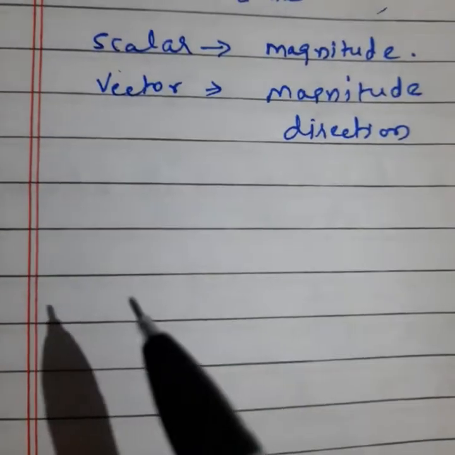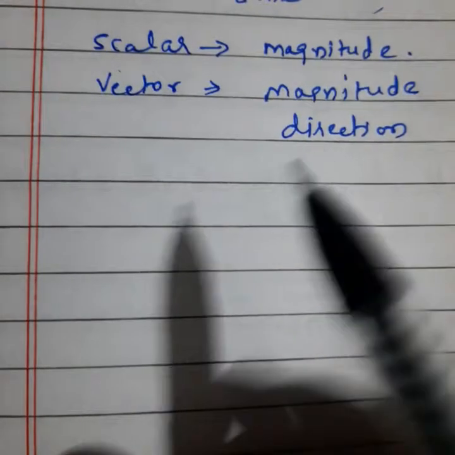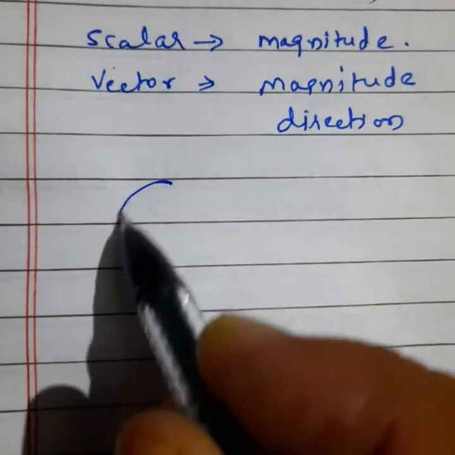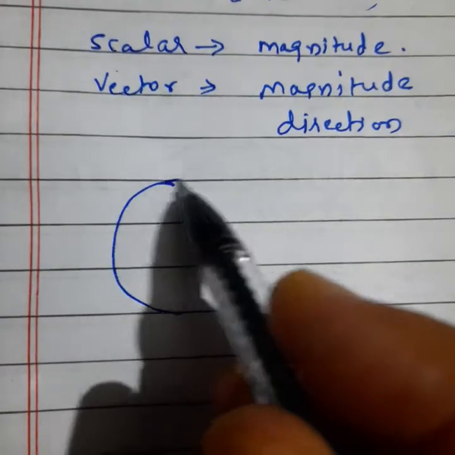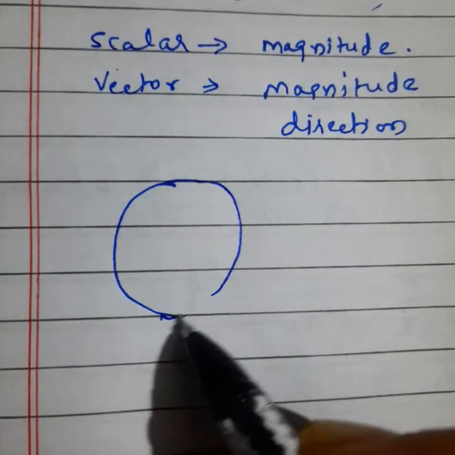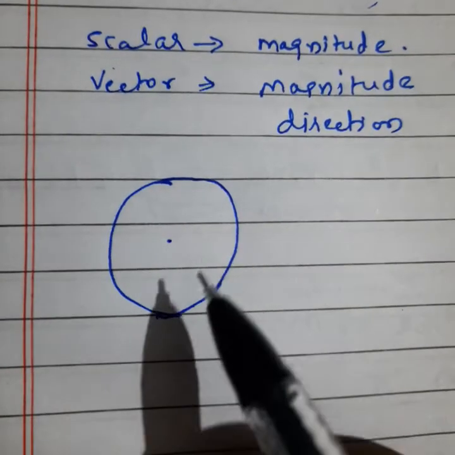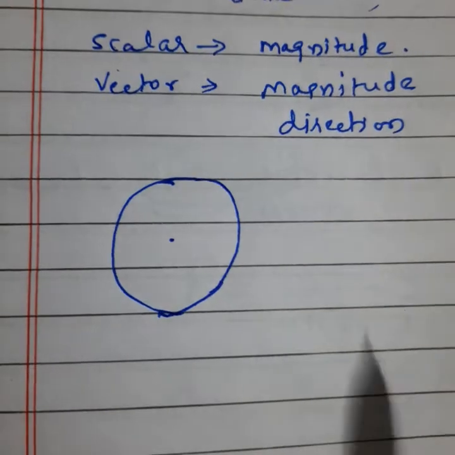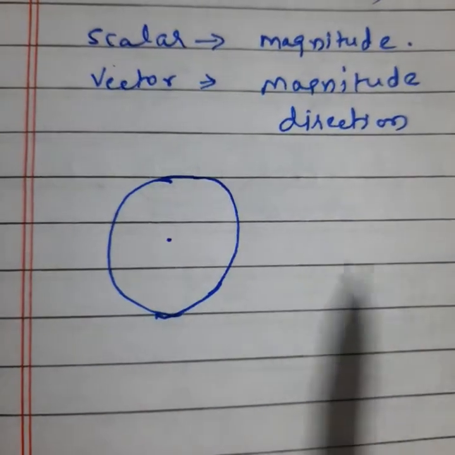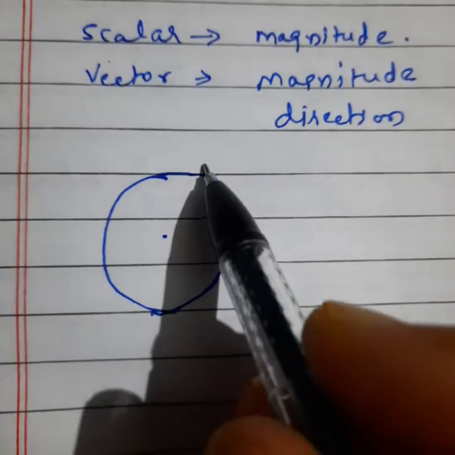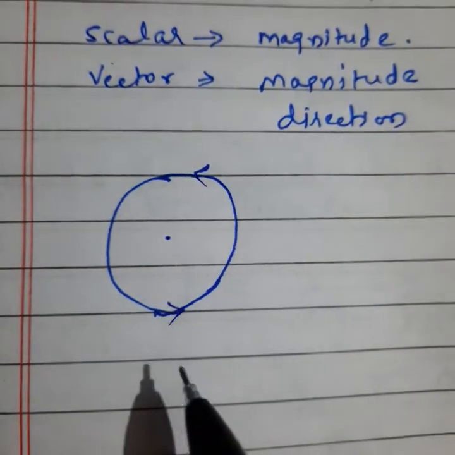So simply, you know that our circular motion topic is going on. So I want to discuss some basic terms related to circular motion. You know, when anything rotates around a fixed point, we can say this is the center point. So anything rotating around this fixed point comes under circular motion. Clear? So you can see the circular motion direction can be like this.